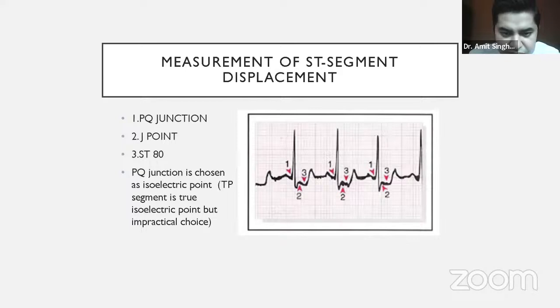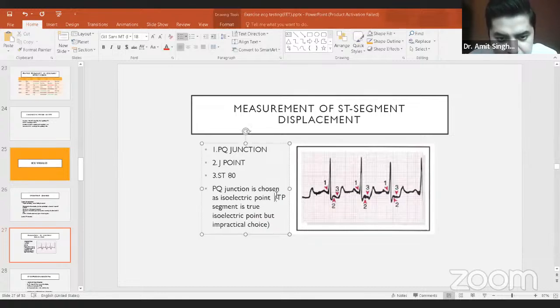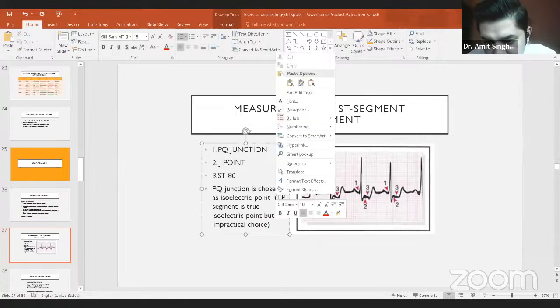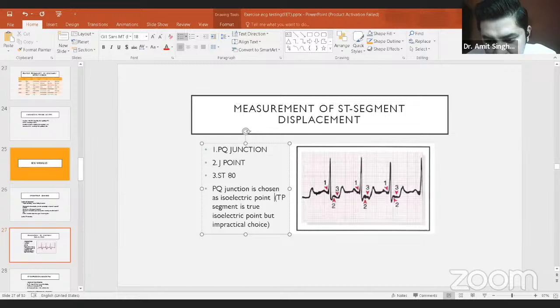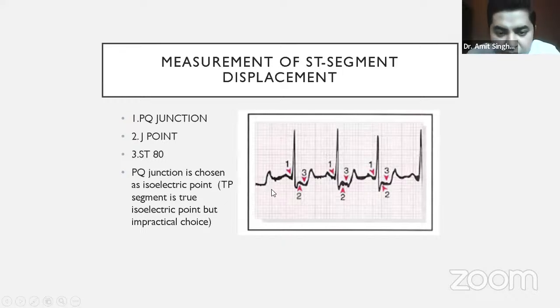As we can see in this figure, there is a P wave, then the QRS wave, and after the QRS wave there is an ST segment, and after the ST segment there is a biphasic T wave.